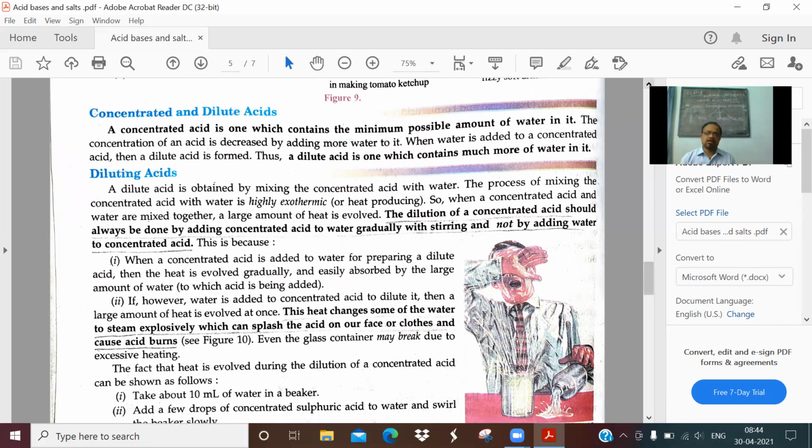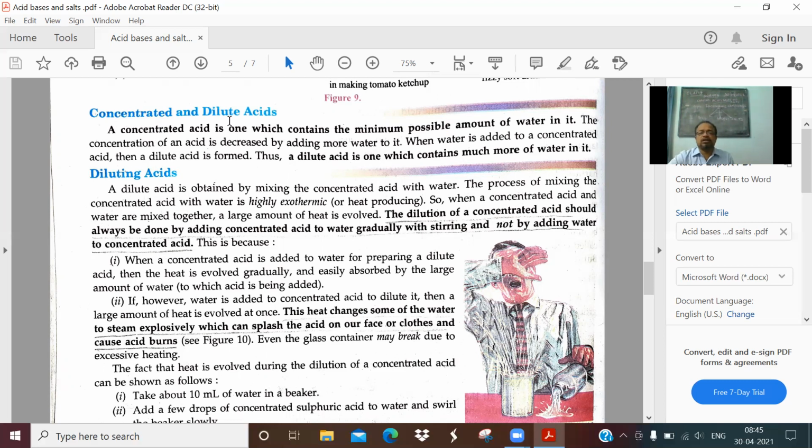I told you concentrated mineral acids have a minimum amount of water. So it is not required in certain situations. In certain situations we need only dilute acids to carry out the activities. So there is a specific way of diluting concentrated acids, and that is what I am going to discuss. Before that, just to read this paragraph.